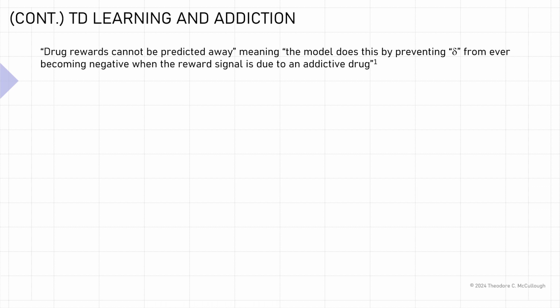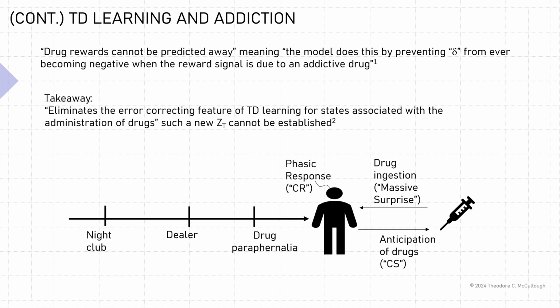A further point about the relationship between TD learning and addiction is that drug rewards cannot be predicted away, meaning the model does not prevent this by preventing the error value from ever becoming negative when the reward signal is due to an addictive drug. So put another way, there's an elimination of the error correcting feature of TD learning for states associated with administration of drugs, such that a new Z_t value cannot be established. Or put another way, when drugs are used, a new baseline for this moving average cannot be established, and the error value is always positive.